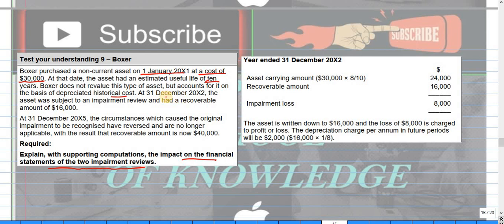At 31st December 2002, the asset was subject to an impairment review and had a recoverable amount of 16,000. So what happened on 1st Jan 2001?